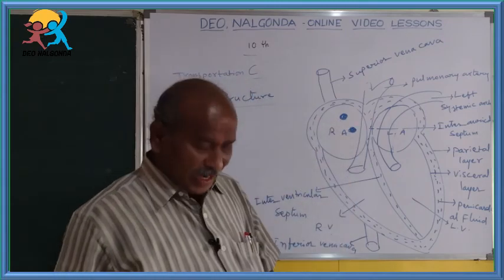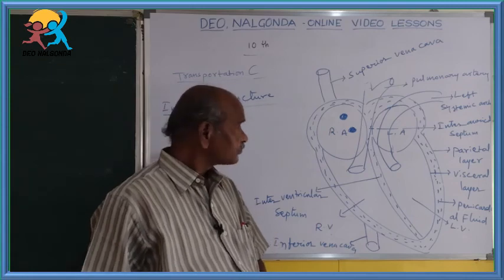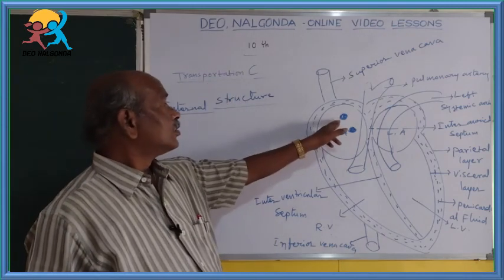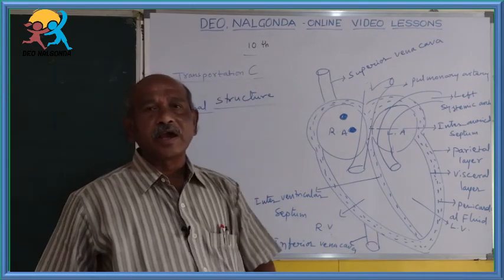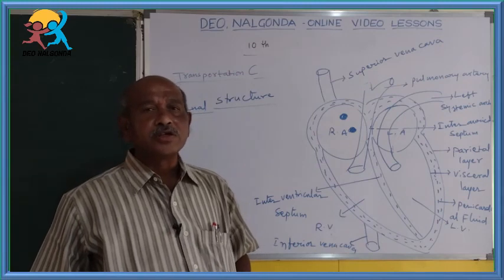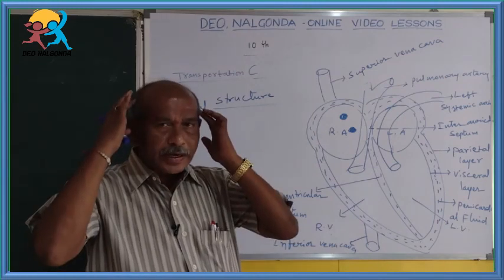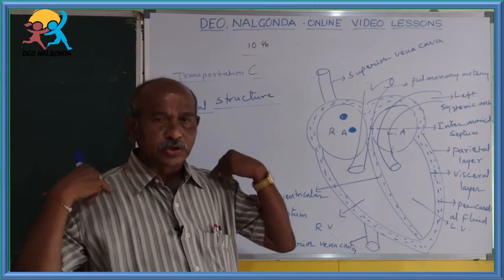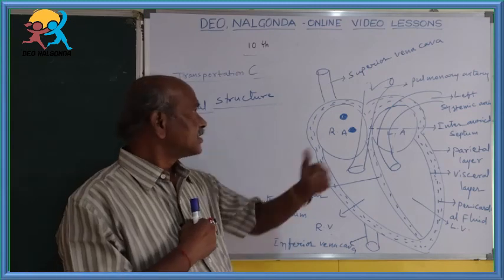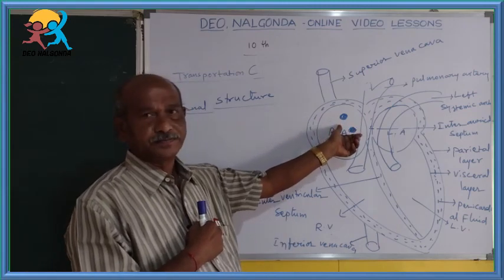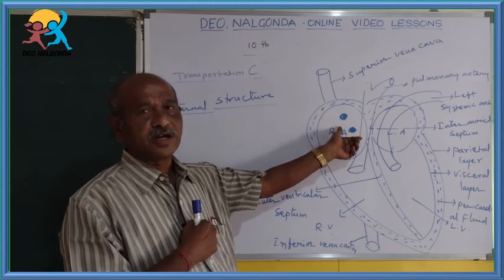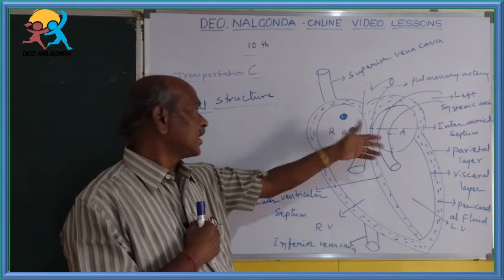That means what you are understanding, superior vena cava carries impure blood from head, neck, shoulders and opens into right auricle.